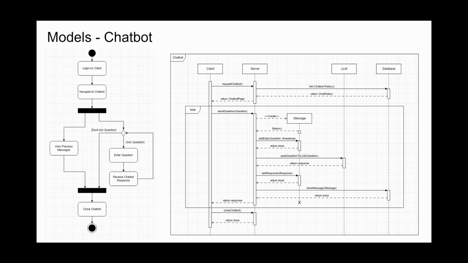Essentially, in this loop message, when the client sends a question, it creates a new message. It then adds the data to the message and passes it to the LLM for the response. And once that happens, it can store the data.